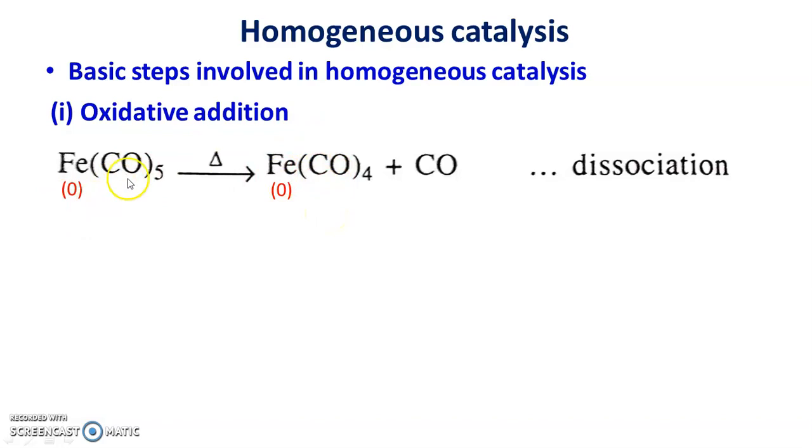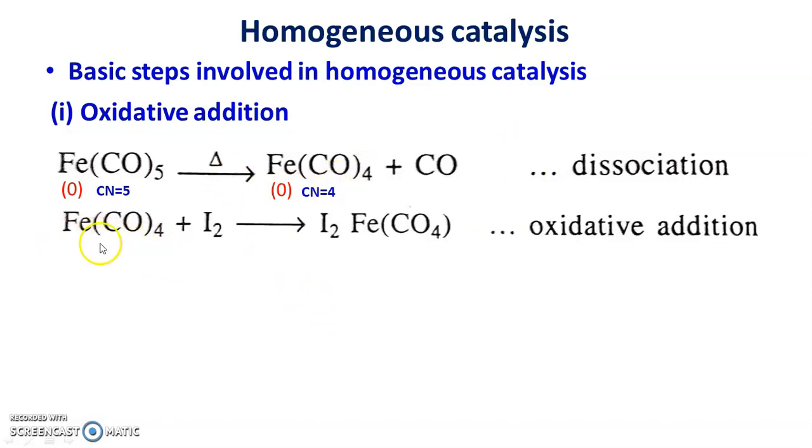There is no change in oxidation number, and there is a decrease in coordination number from 5 to 4. Actually this is the dissociation. So during dissociation oxidation number remains unchanged.